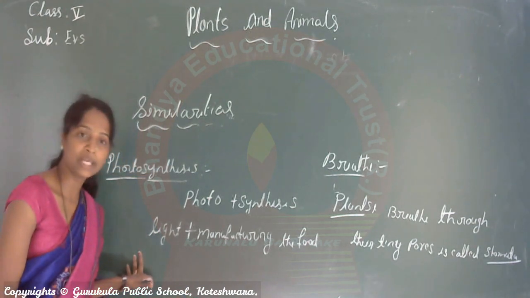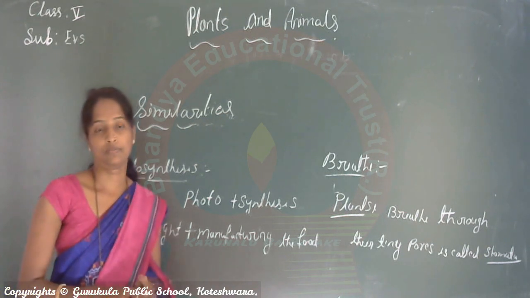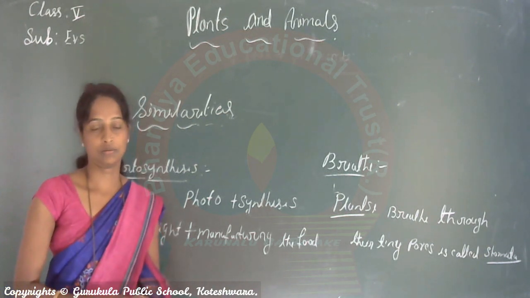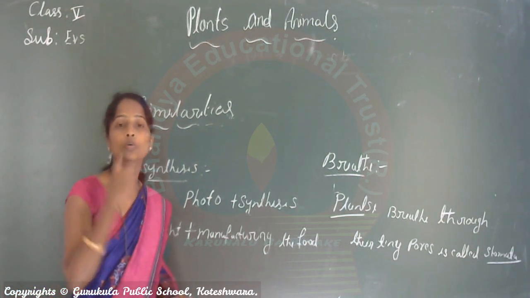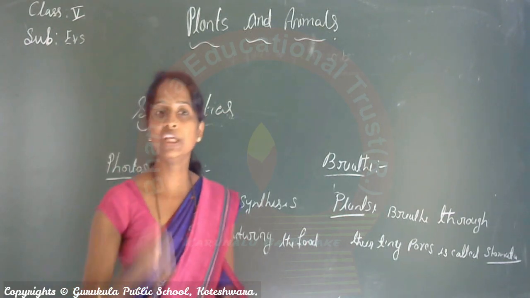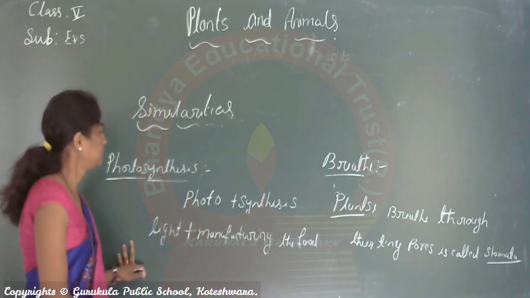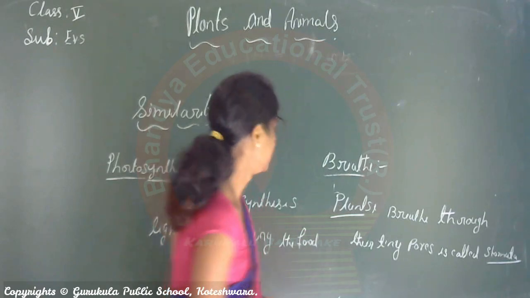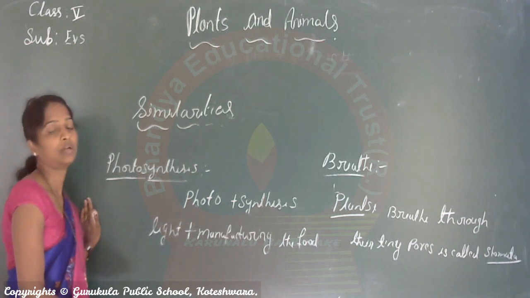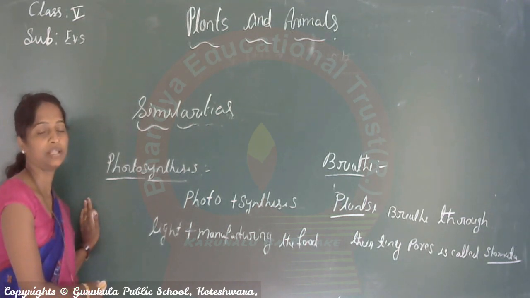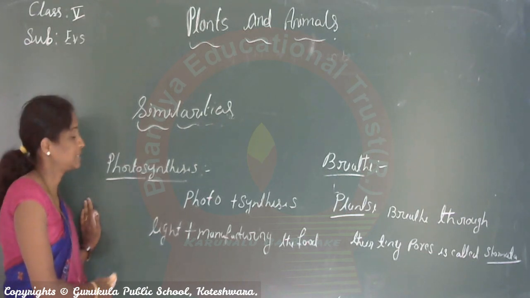Because during night, plants are unable to produce oxygen. But in the daytime, they can produce oxygen and give it out to the atmosphere. See, these are the similarities you can find between plants and animals. Can you understand, children? Yes.